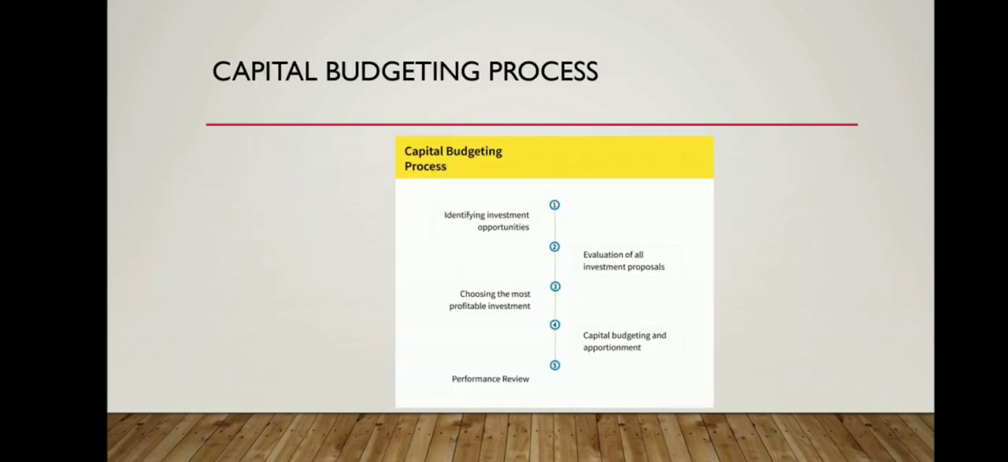Let's move on to the capital budgeting process. This process has 5 steps. The first step is identifying investment opportunities. Second one, evaluation of all investment proposals. Third one, choosing the most profitable investment. Fourth one, capital budgeting and apportionment of funds. Fifth one, performance review. The profit or loss earned from the investment should be compared with the set of expected returns so that this helps in the review of the performance.